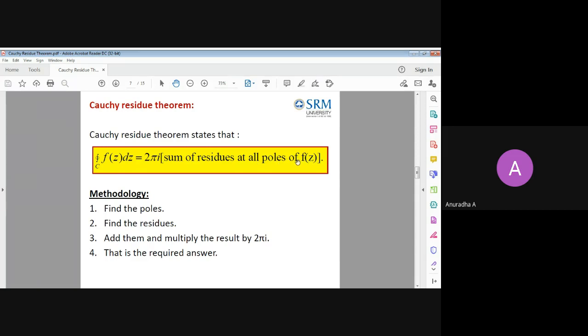Why we have written it like that: we had 3 sums in Cauchy integral formula. If you remember, the first sum had only one pole. Z minus 1 alone I gave, and z plus 1 alone I gave, in 2 different C's, one inside and one outside, as we saw on the first day. Then yesterday, the first sum had 2 poles, z minus 2 into z minus 3. So 2 is a pole, 3 is a pole. For each distinct pole we have to find the residue. Then take their sum and multiply that sum by 2 pi I. That will be the answer.